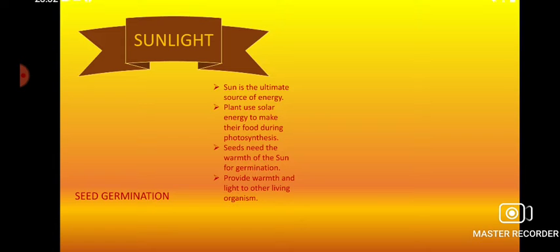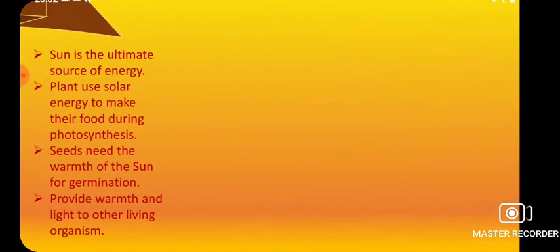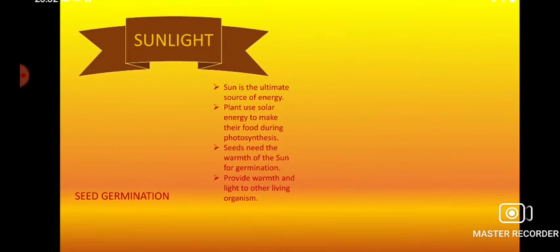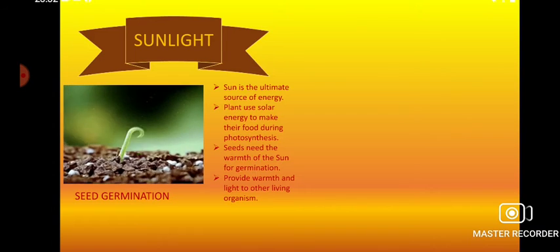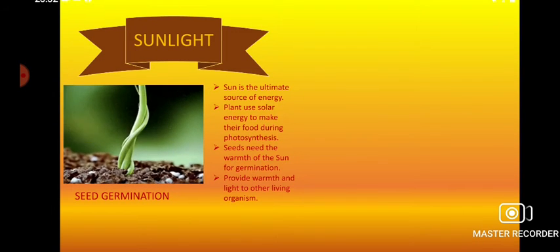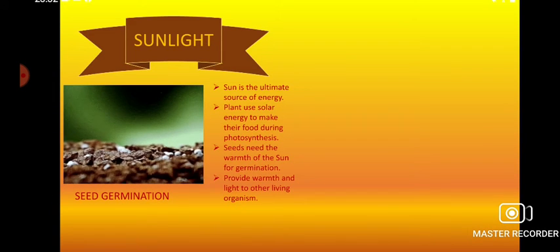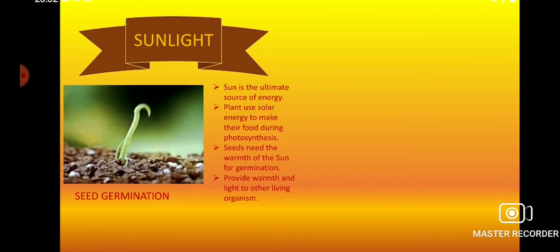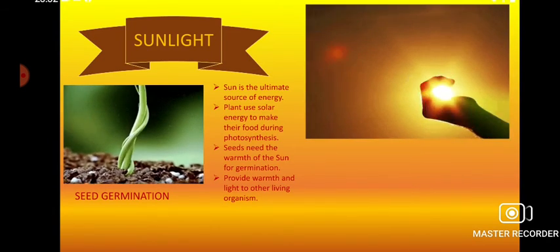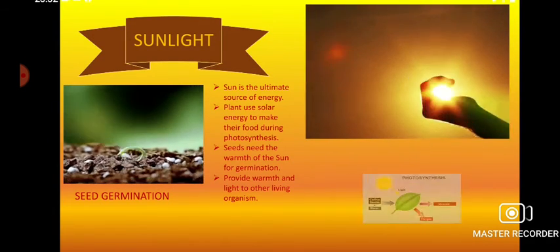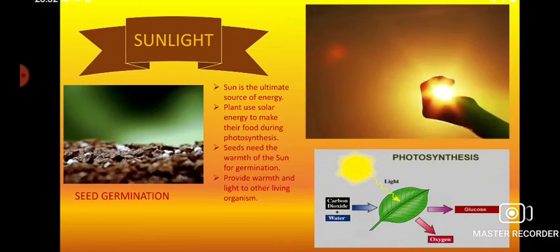Also, plants use solar light for carrying out photosynthesis, and for seed germination, to provide warmth. The sunlight and warmth have to be in a particular amount, a particular concentration, so that life can exist. So without sunlight we cannot even think of our existence.